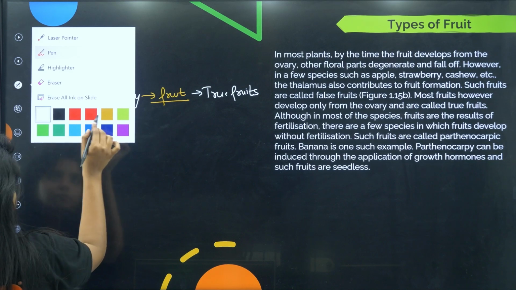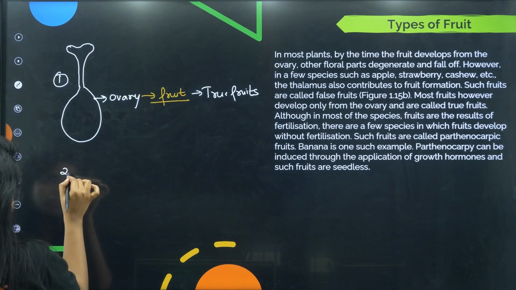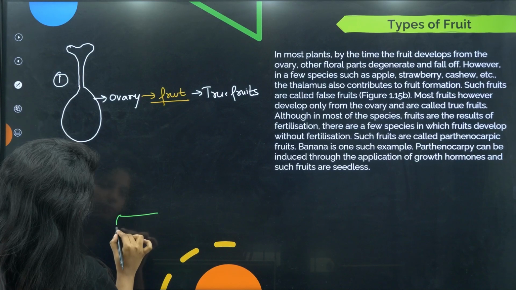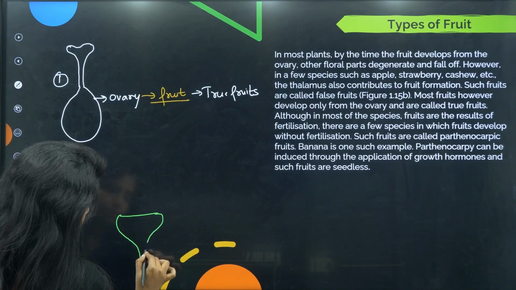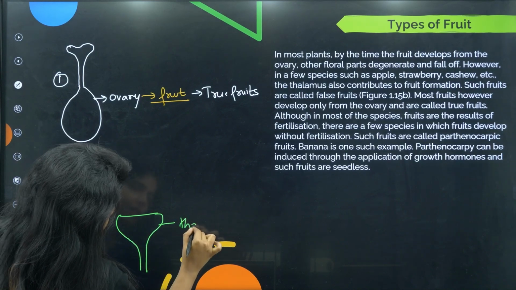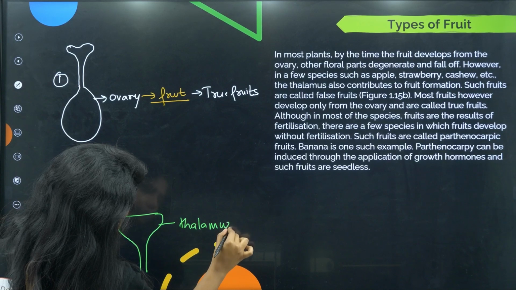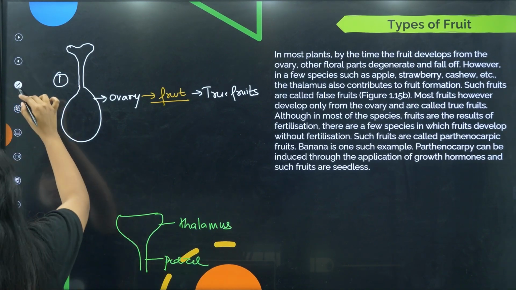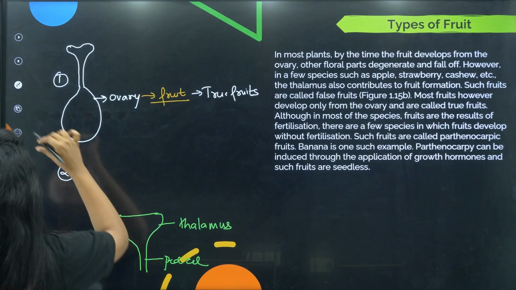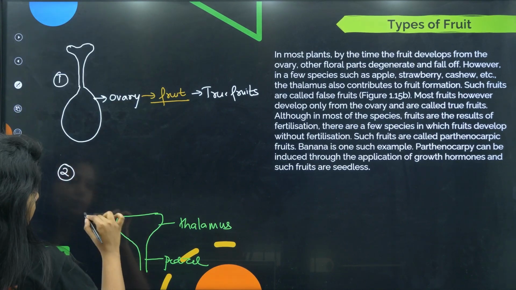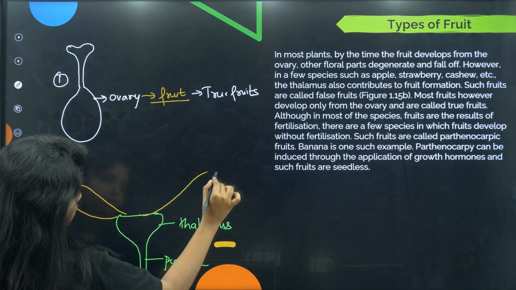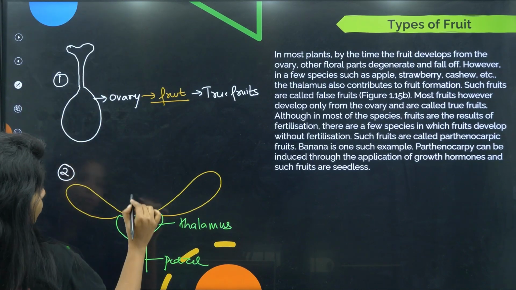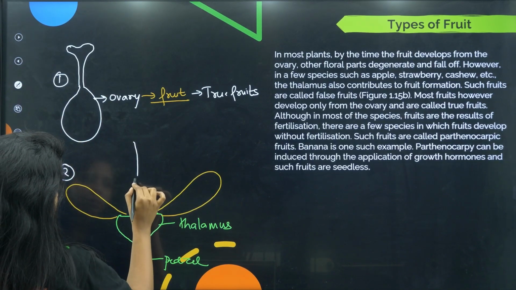Second condition is where we have something like this. This is thalamus and this is pedicel. And children, this will be the flower parts, the petals and everything.